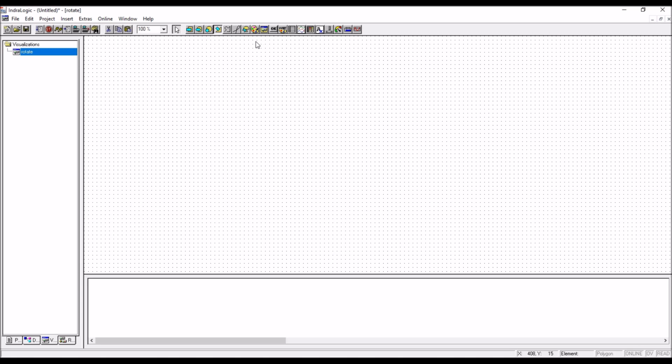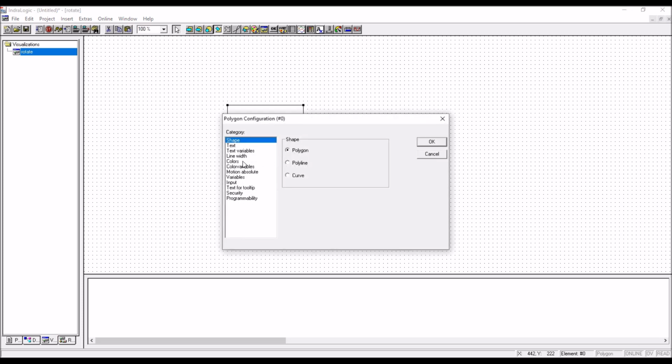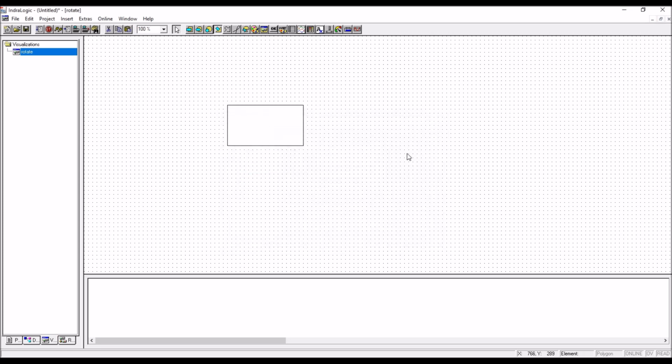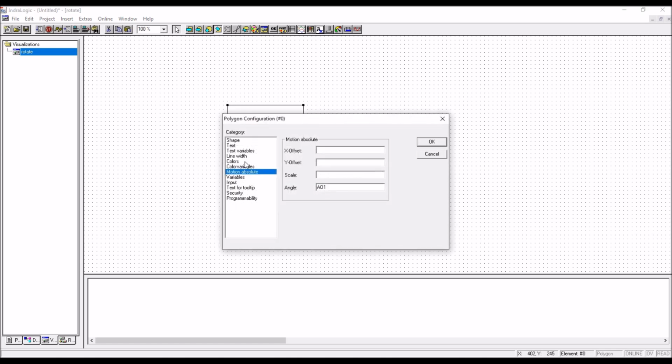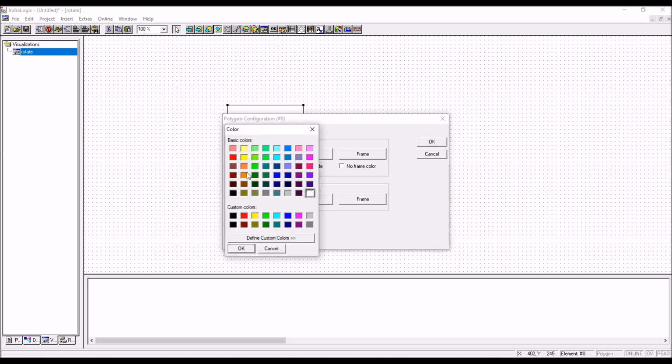Repeat again. I am using the polygon option. Okay, now this is the object. So click on the object and go to the motion absolute. Motion absolute. There is an angle. So AO1, that is the variable. Okay, click on OK. And if you want to add some color, go to colors. Say for example red color.